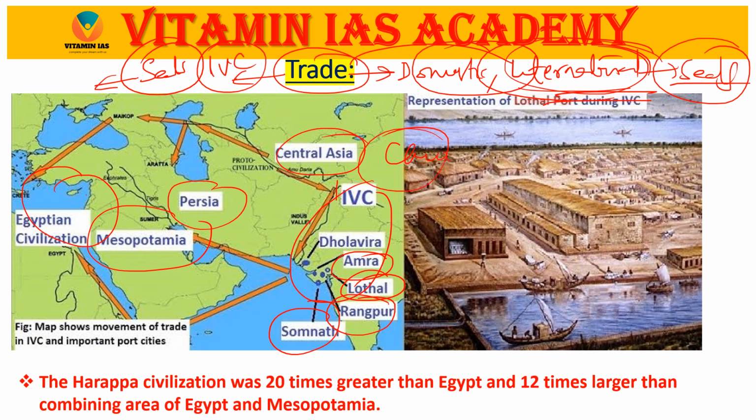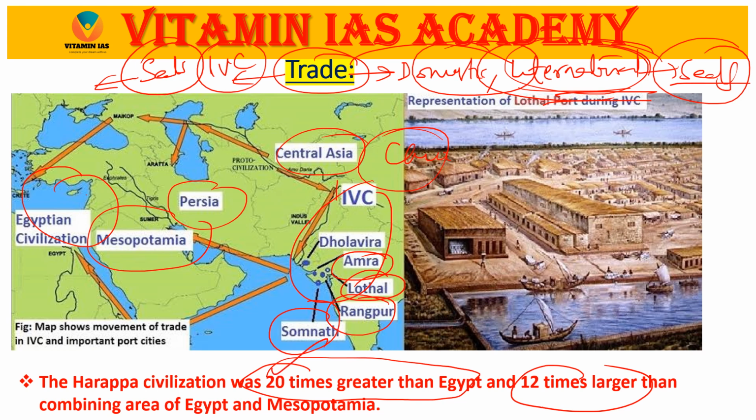And the Harappan civilization was 20 times greater than the Egyptian civilization, and 12 times larger than Egypt and Mesopotamia combined. Means when you check only Egypt, it is 20 times greater.